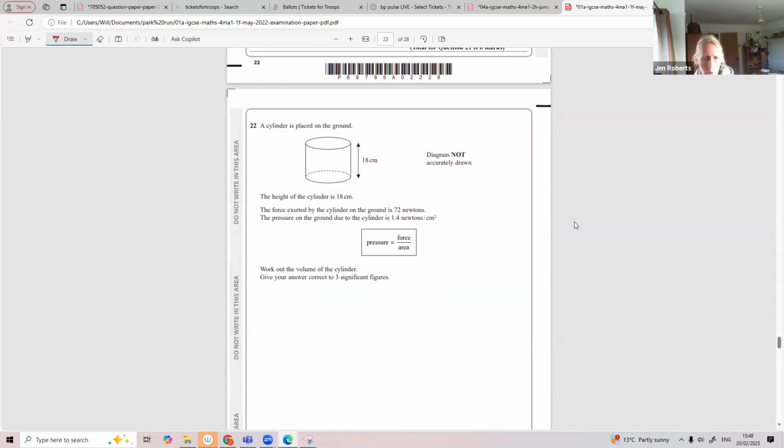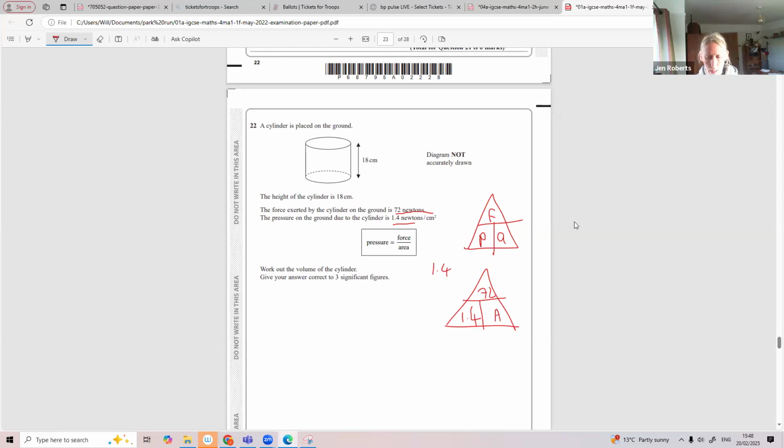Pressure equals force over area. What do we have here? There's our force. This is our pressure. Pressure is 1.4, so you might know this in your pressure, force, area triangle like that. Pressure is 1.4. Let's stick that in the bottom. Force is 72. How do we find the area?